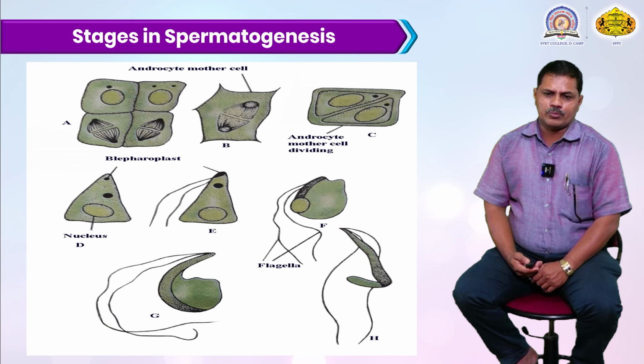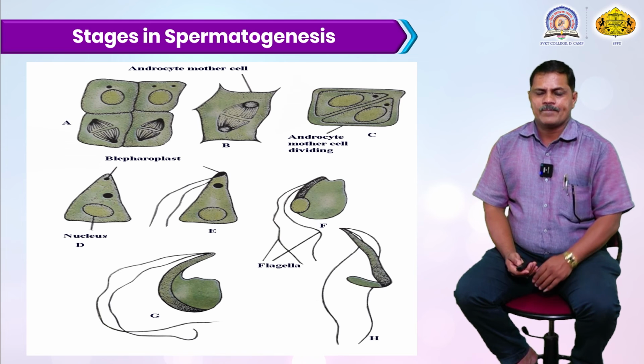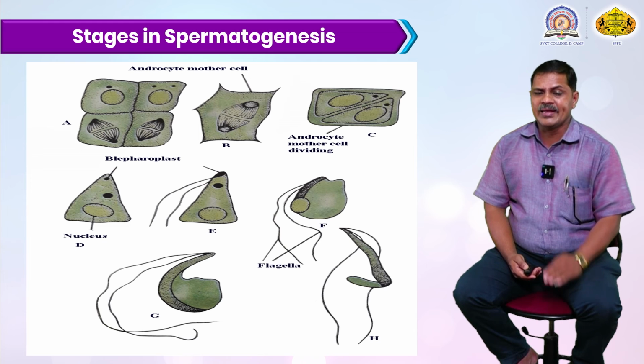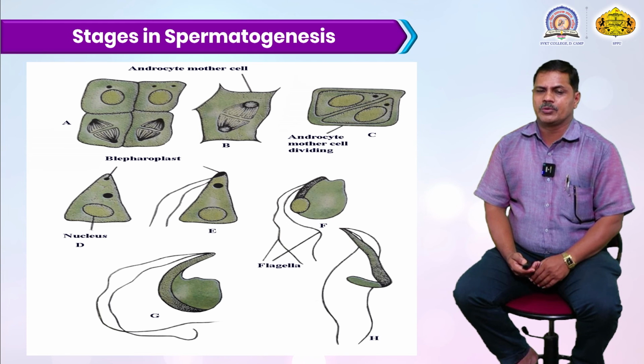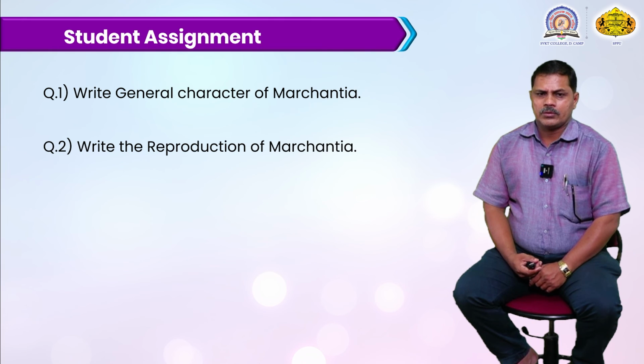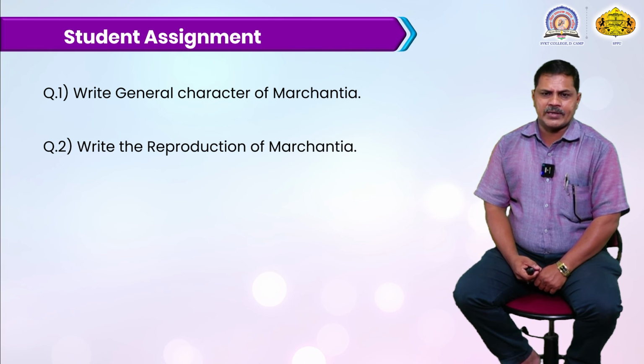This is a picture of the sperm of the Marchantia, and they can be fully mature. They are released on the dorsal surface of the Marchantia, and they pass through to the female gametophyte. And the student assignment: write the general characteristic features of the Marchantia.